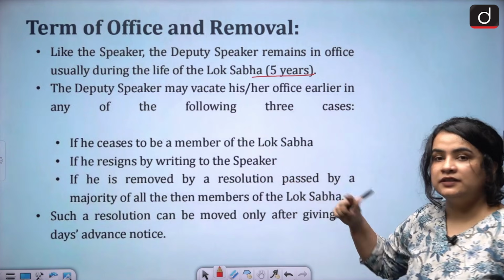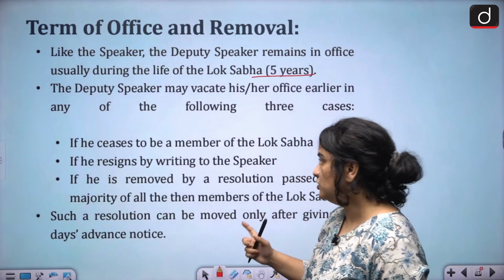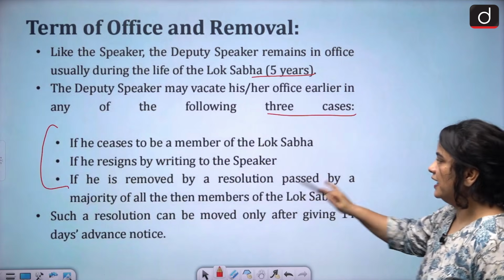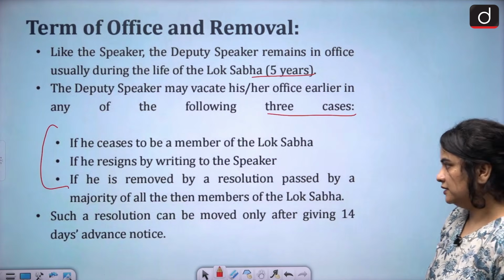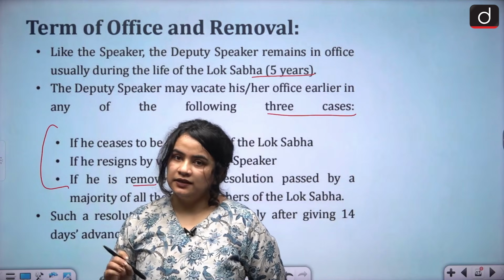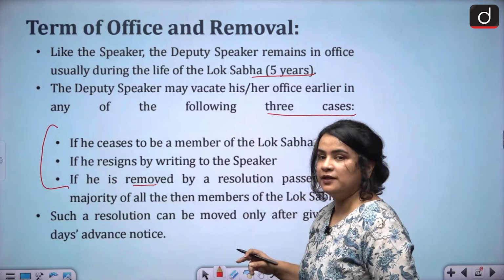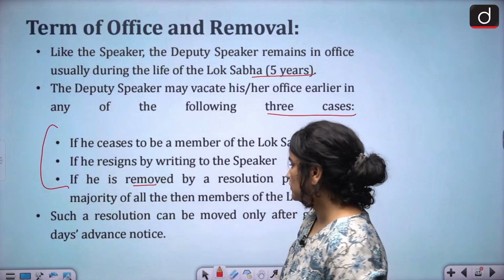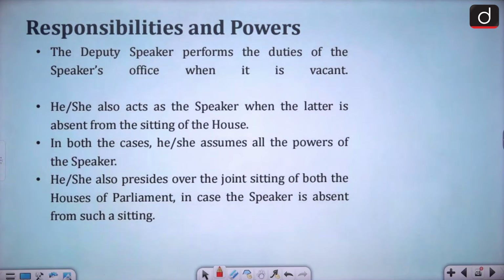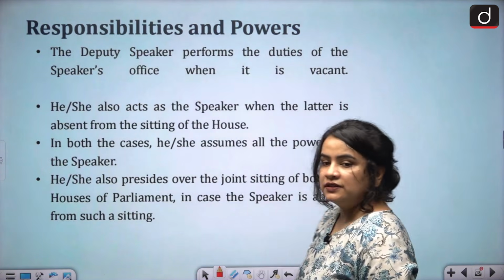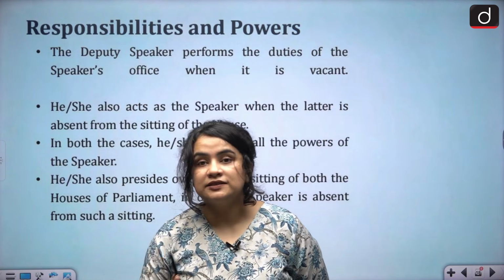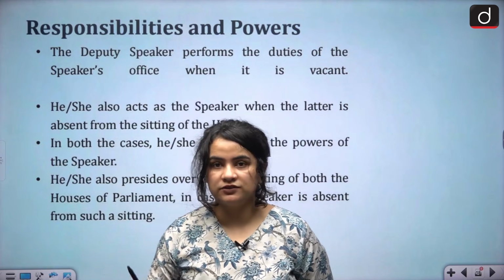Now, again, the Deputy Speaker may also vacate his or her office for exactly the 3 cases that we discussed for a Speaker, and the process of removal remains the same because you will remove the Deputy Speaker as a presiding officer. Now, again, 14 days advance notice. It is important to note that the Deputy Speaker does not report to the Speaker. He is responsible to the House itself.